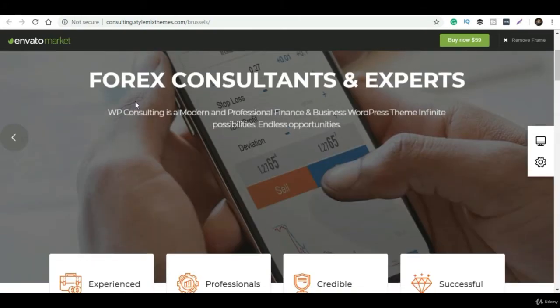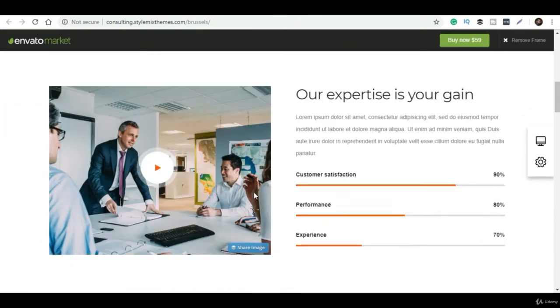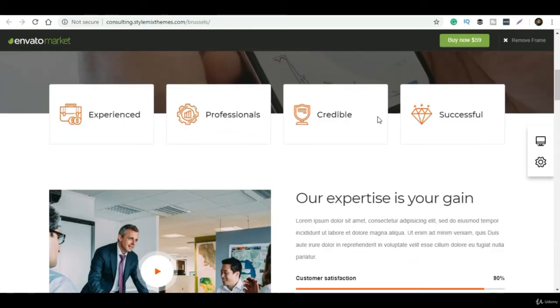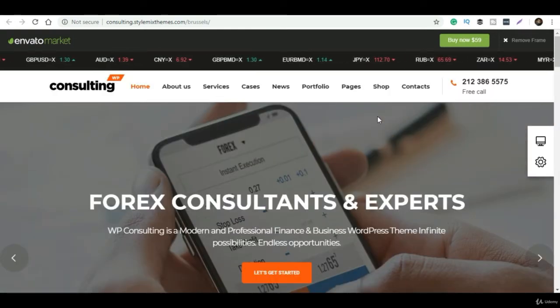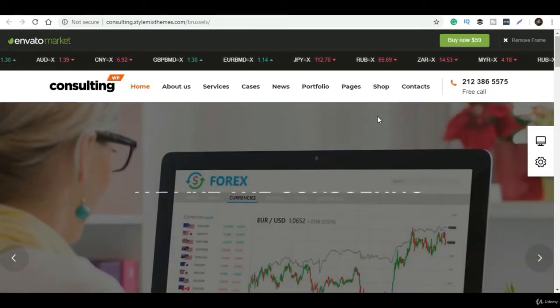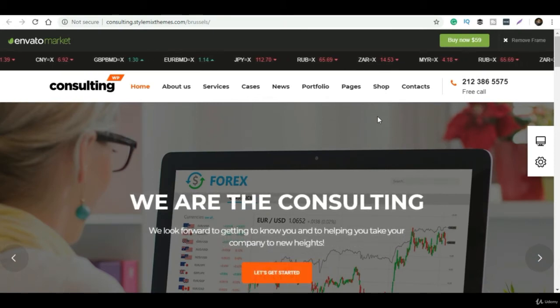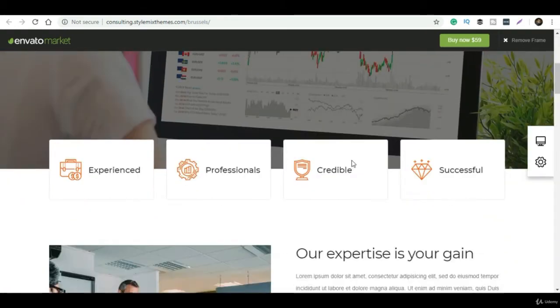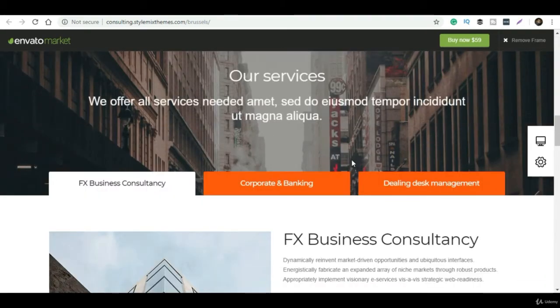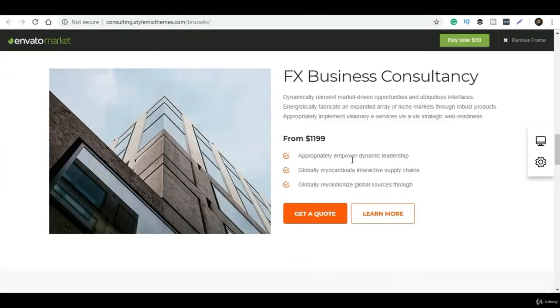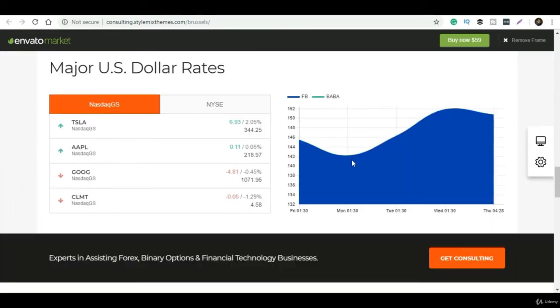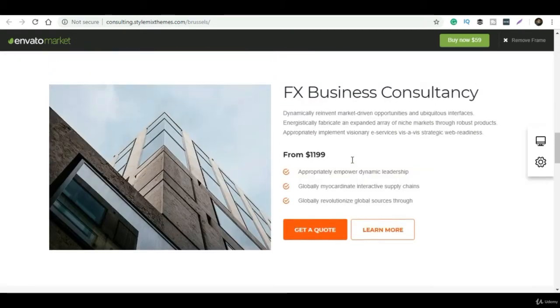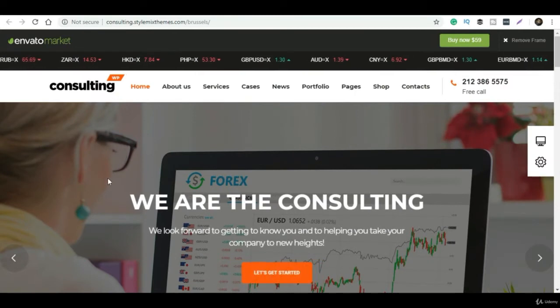And according to the demo itself, you can go and customize the options. Customize in the sense, for example, they have used some sliders over here. You can change the text, you can change the background images according to your choice. Otherwise this will be time consuming. If you want to design a website starting from the very beginning, then you have to decide a layout, you have to decide color combinations. So here they have given already everything.